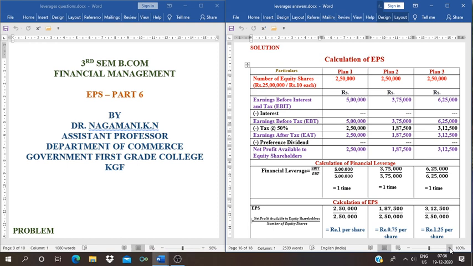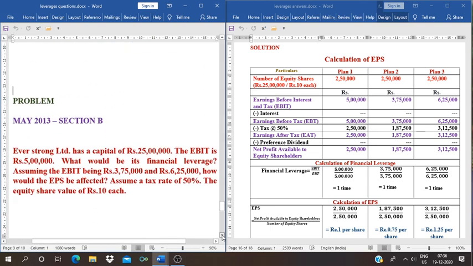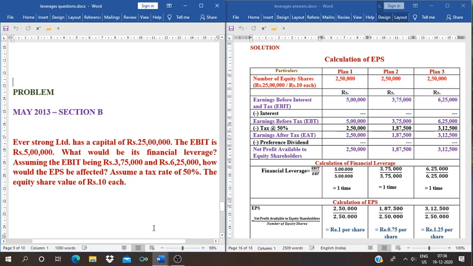EPS part 6. First, look at the problem. This problem was given in the year 2013 for section B. Everstrong Limited has a capital of rupees 25 lakhs. The EBIT is rupees 5 lakh.